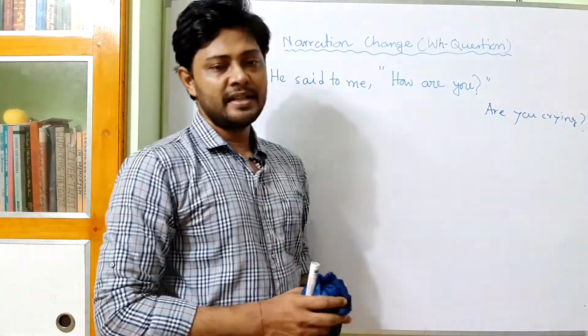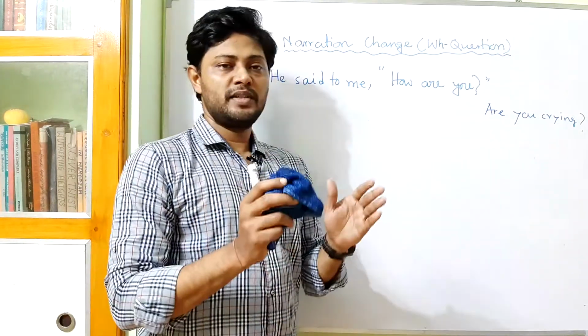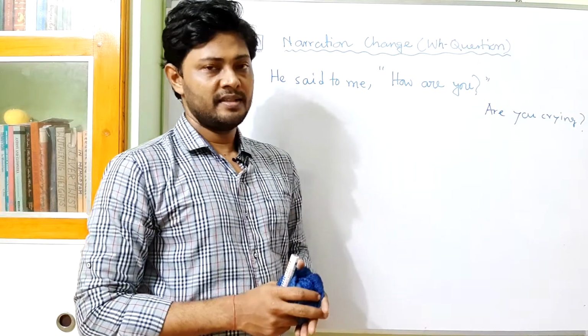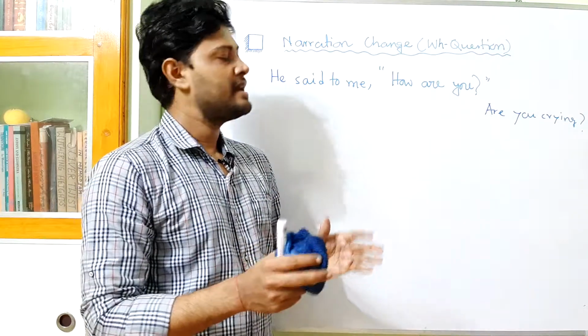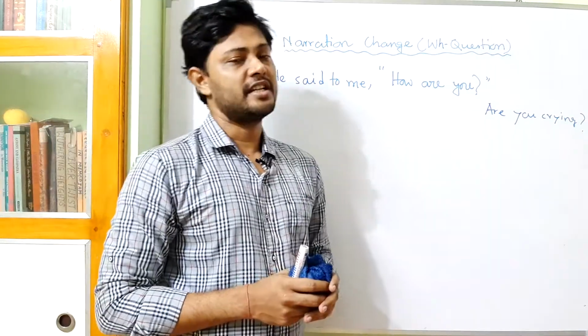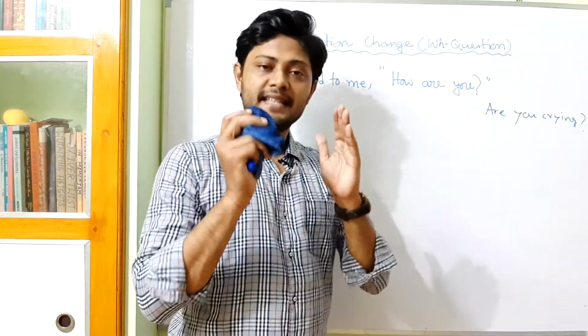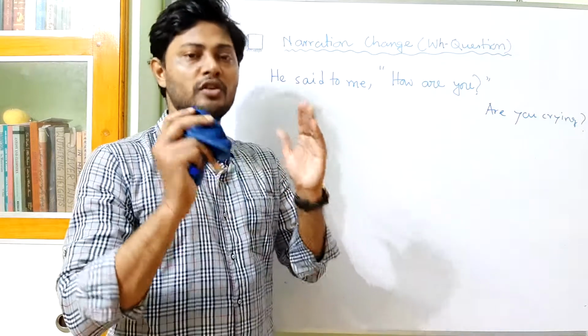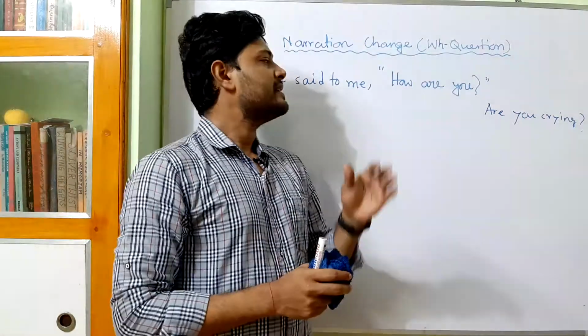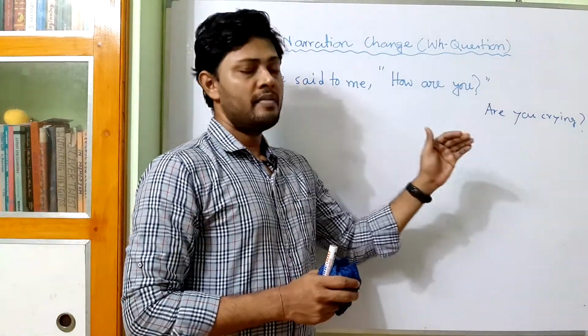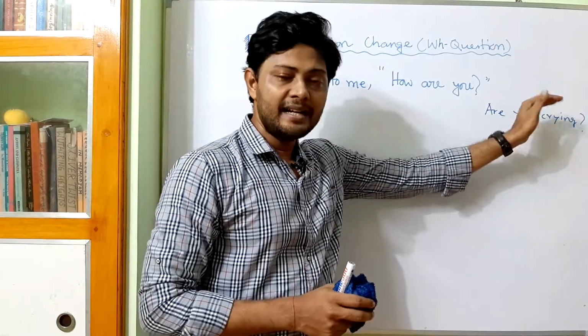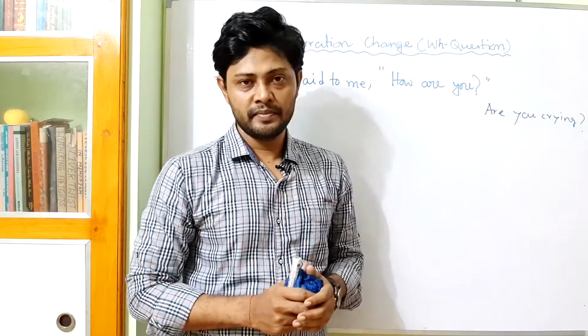In the assertive sentence we know that the subject comes first, then there is the verb, and then there is the predicate. If in the sentence there is any be verb or auxiliary verb, they come after the subject and then the main verb.